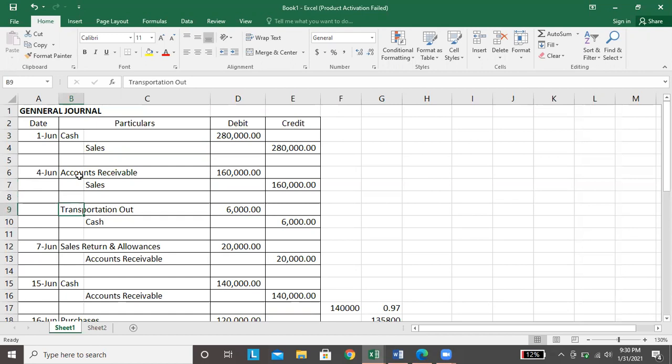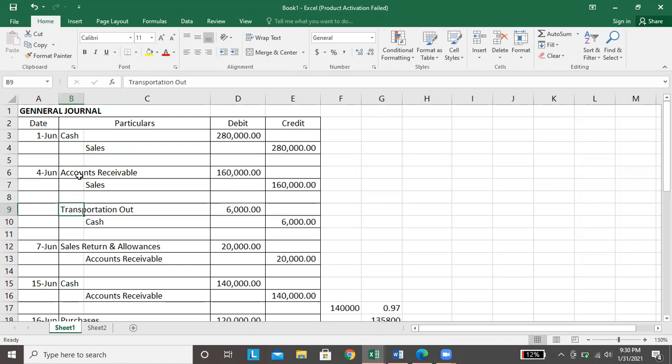Next, may babayaran ka na transportation cost. So, pag ikaw si seller, or nasa standpoint ka ni seller, at ikaw nagbayad ng transportation cost, yung shipping fee, for the item, since palabas naman yung item sa'yo, that is from you to your buyer, okay, so that is out. So, transportation out. Credit cash.